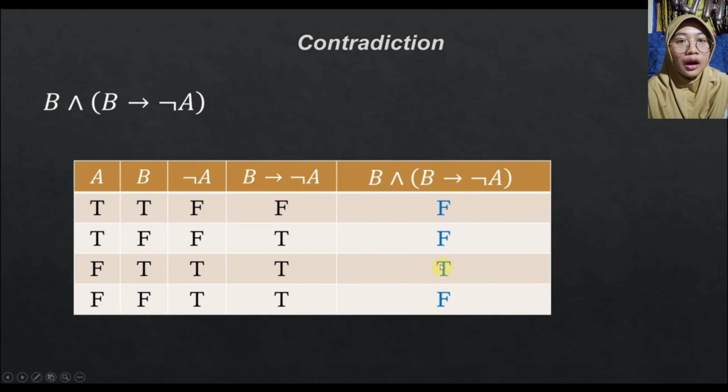So we have here some true values. It is true if B is true and B implies not A is true. That is, if he sincerely apologizes 100 times, and if you sincerely forgive him after apologizing 100 times, then it is true. So that is for our example statement, and it's time to move on.